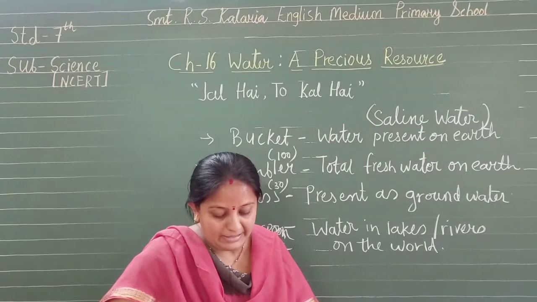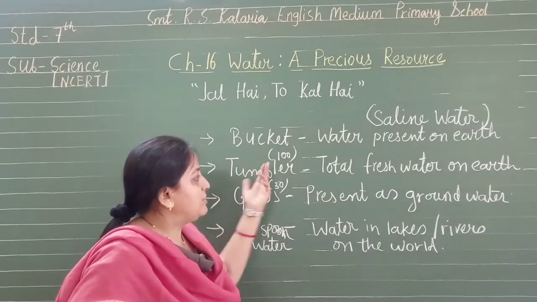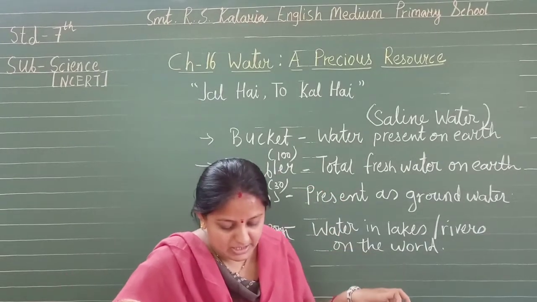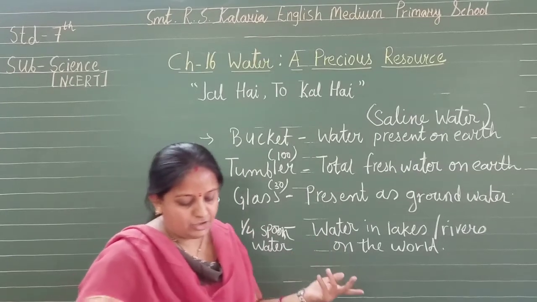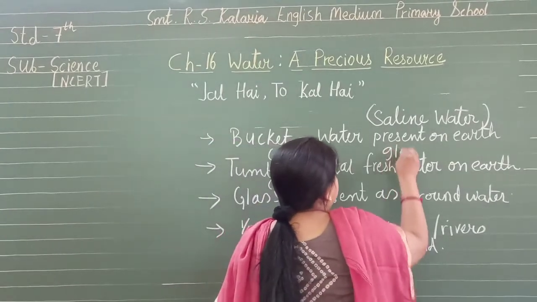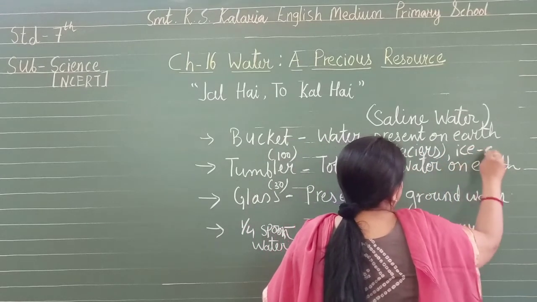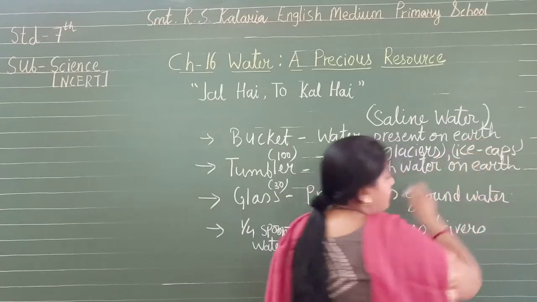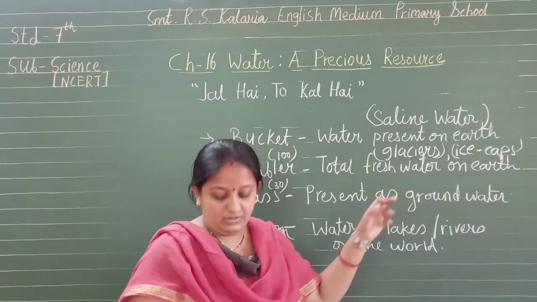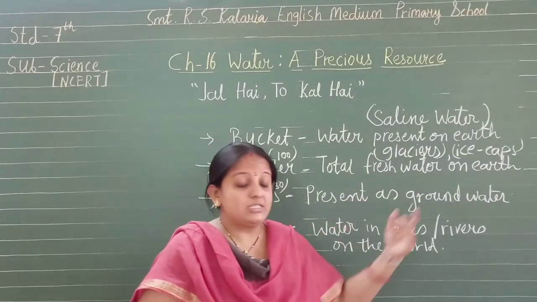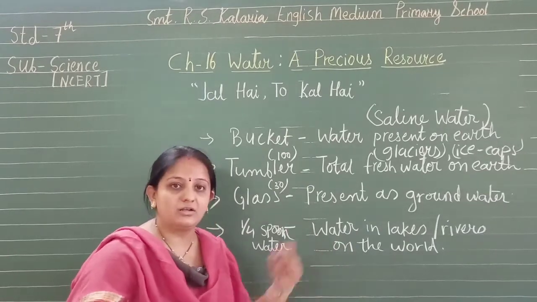Next, the water left in the bath mug represents water which is present in frozen form. The water in the tumbler represents frozen ice caps, glaciers. So we can say glaciers, ice caps, etc. These are all in these forms, which is not readily available. So this activity shows how much water we have for human consumption.